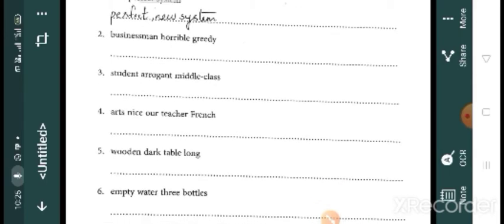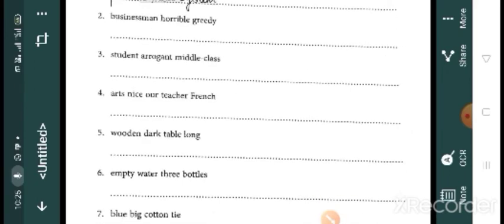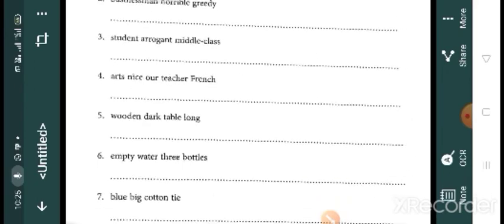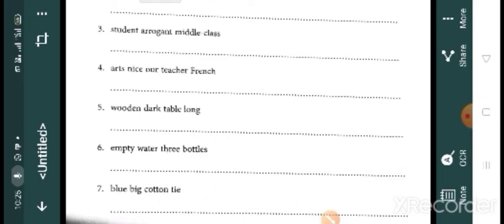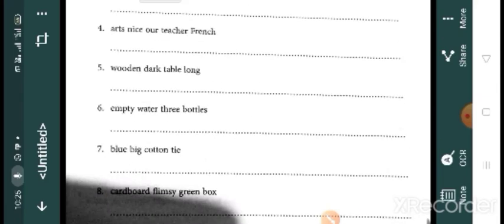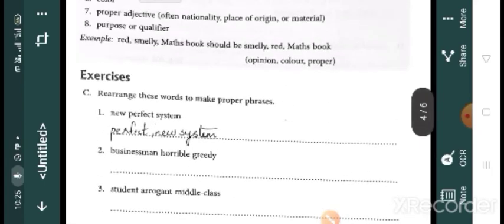Third one, arrogant, middle class, then student. Then fourth one, how we can write? Our nice French arts teacher. Okay, next, rest of them you just try to write.